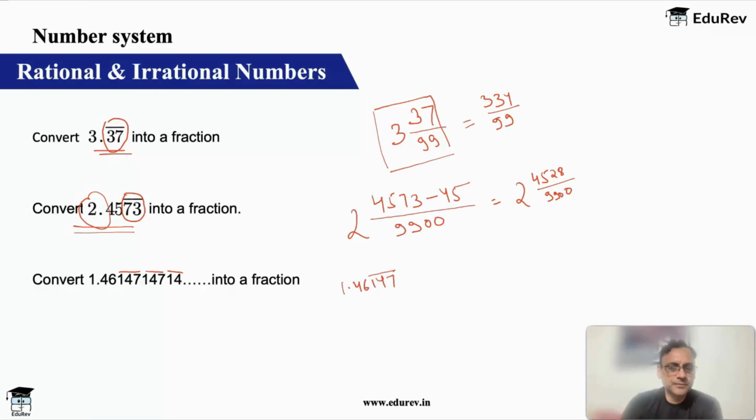So this number is of the type 1.46147. Again, same logic. Numerator will be 46147 minus 46. 3 recurring digits, so 3 9s, 2 non-recurring digits, so 2 zeros and 1. Now 47 minus 46 is 1, so 101. So 46101 upon 9990001. This becomes your answer for this question. This is a very simple application of this concept.